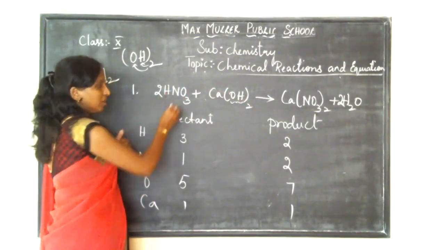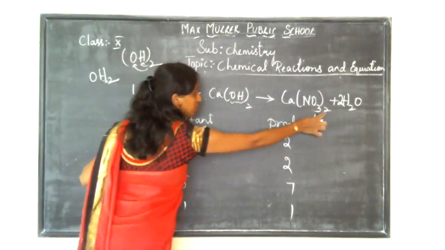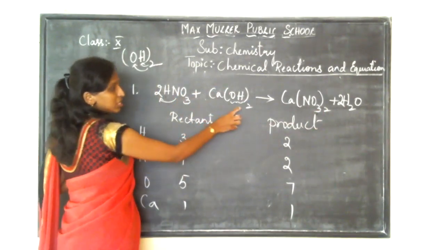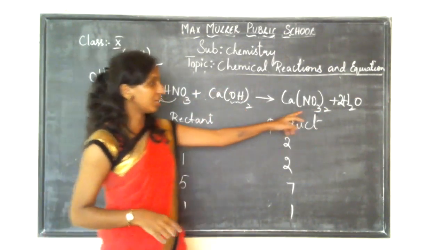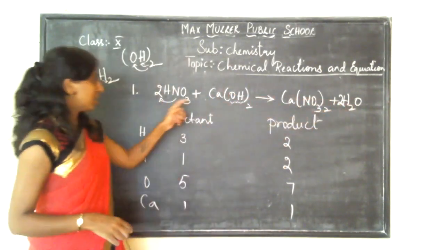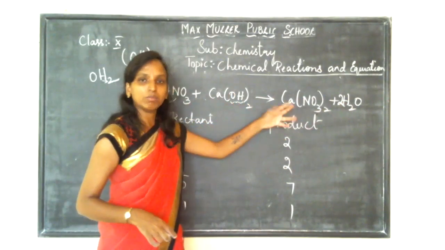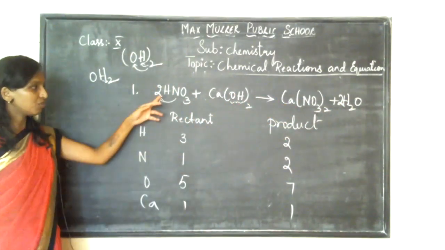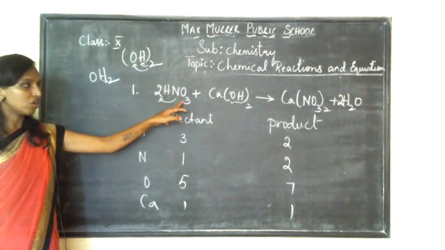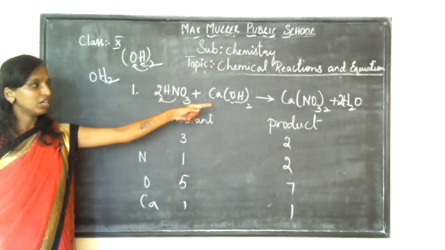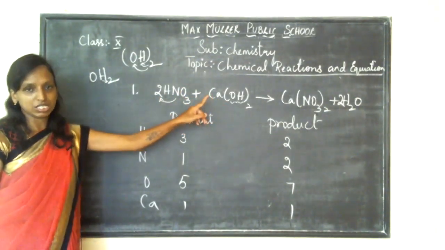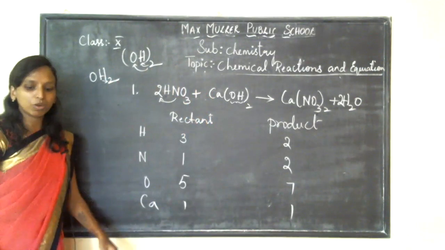Now nitrogen became how much? 2. Nitrogen is already 2. Next, oxygen: 3 2s are 6, 6, 7, 8. Now here, 3 2s are 6, plus this 2, 8. Next, calcium, I take 1, balanced. Correct? See, hydrogen is 4, hydrogen is 4, nitrogen is 2, nitrogen is 2, oxygen is 8, 8, calcium is 1, calcium is 1. Is the equation balanced, children? So this is what it tells you about balancing equations.